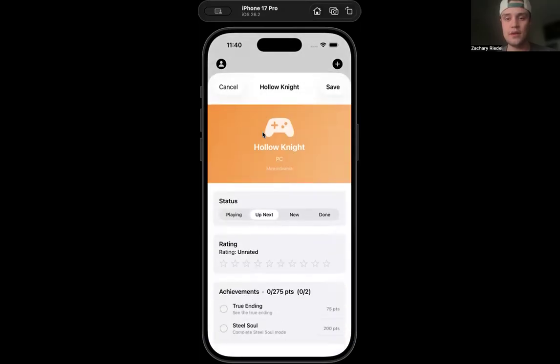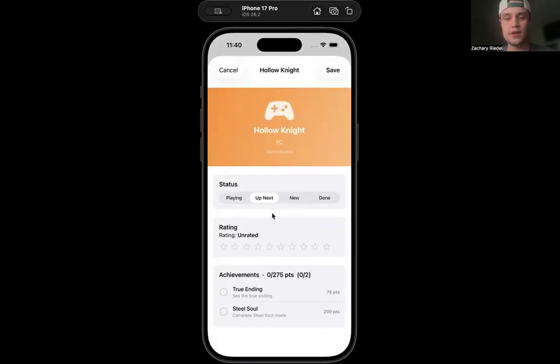That one was an old test one, but here, see, we have Hollow Knight. We're up next. We can rate it, I don't know, 9 stars, and say we got the true ending. So it gives us 75 out of 275 total achievements.